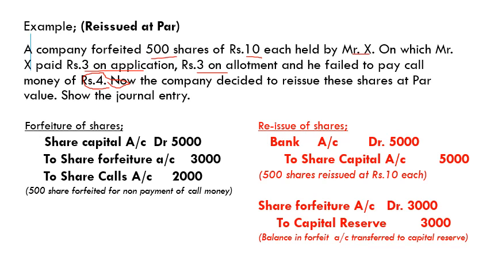He didn't pay call money. He paid application money and allotment money. Now the company decided to reissue the shares at par value. Show the journal entry. So first we need to show the journal entry for forfeiting these shares. We are going to forfeit 500 shares of rupees 10 each. So here the called up value is rupees 10.